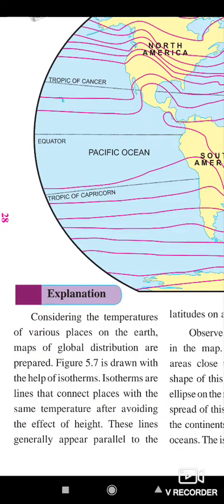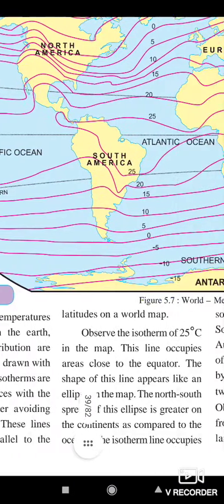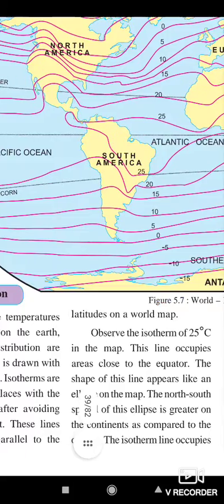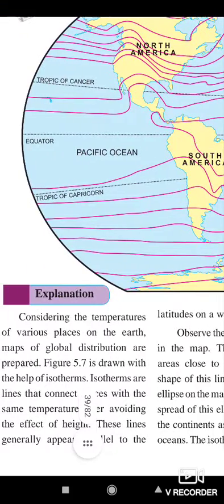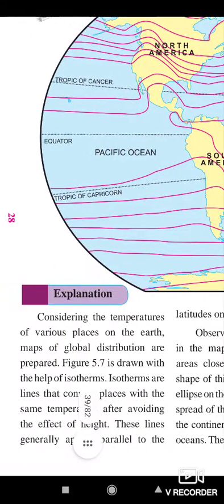Considering the temperature of various places on the earth, maps of the global distribution are prepared, as in figure number 5.7. Here are the average mean temperatures. This figure is drawn with the help of isotherms. Isotherms are lines that connect the places with the same temperature.